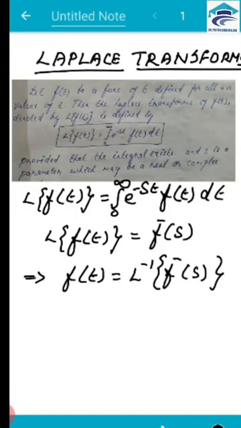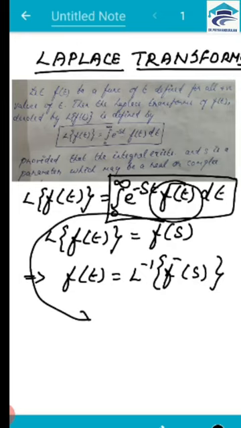Moving on to the conditions for the existence of this Laplace transform, that is, the integration from 0 to infinity of e to the power minus st f of t dt, for s greater than 0. This exists only if the function f of t is continuous.